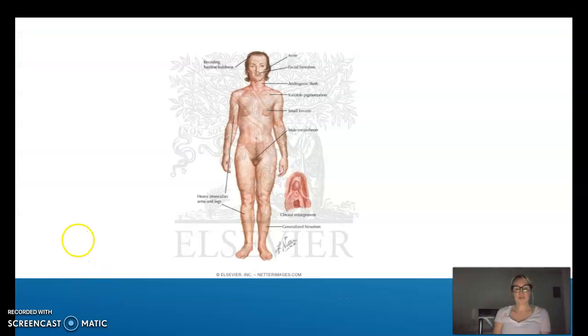Females and males may have shorter than average final height. And this picture just demonstrates the male characteristics: excessive body hair, small breasts, facial hair, and an enlarged clitoris that looks more like male genitalia.